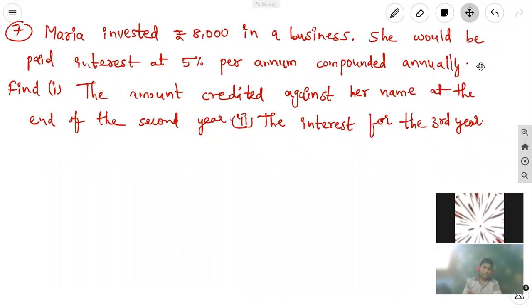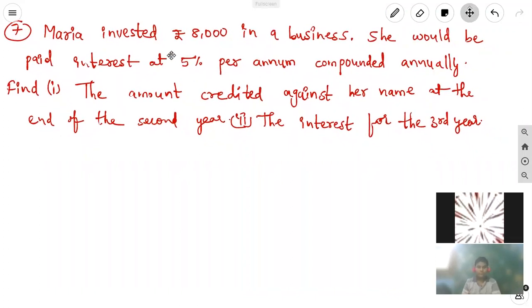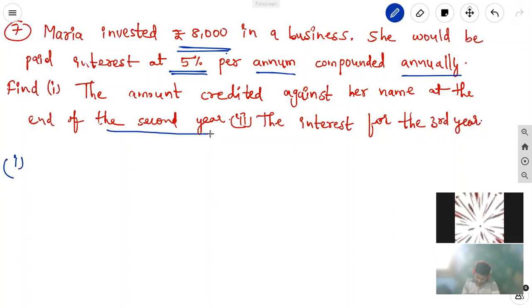The question is, Maria invested 8,000 rupees in a business. She would be paid interest at 5% per annum, compounded annually. Find, first, the amount credited against her name at the end of the second year.